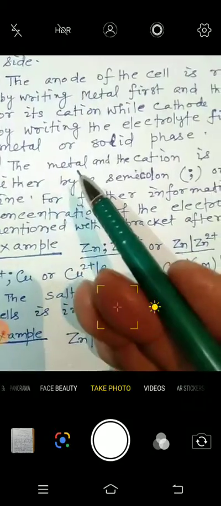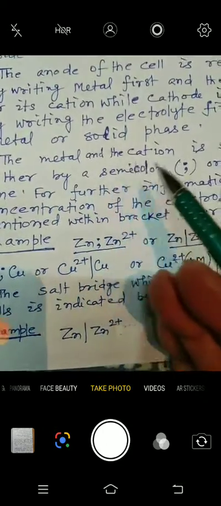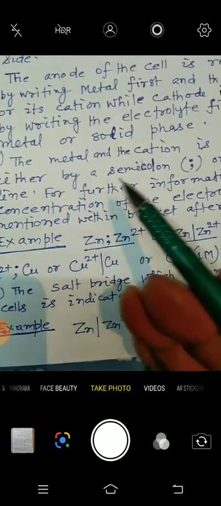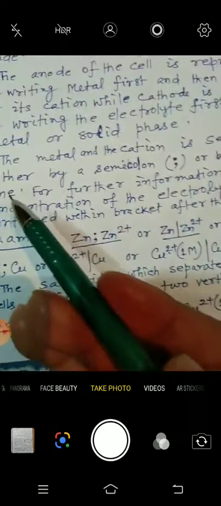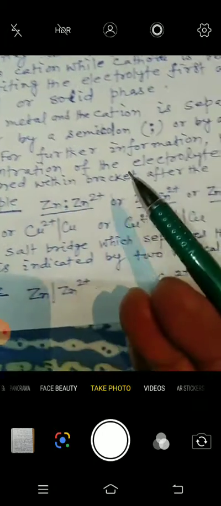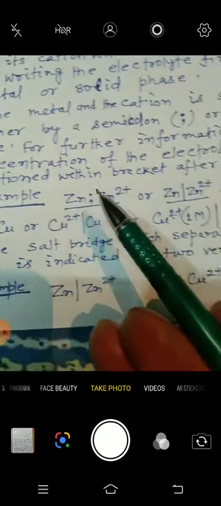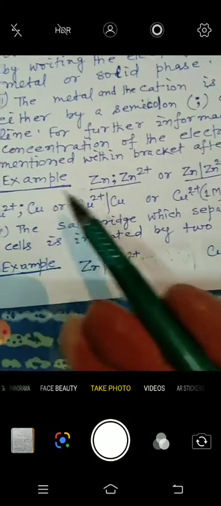Third point, the metal and the cation are separated either by a semicolon or by a vertical line. For further information, the concentration of the electrolyte is also mentioned within brackets after the cation. From this example it is clear. Let us see the example here.